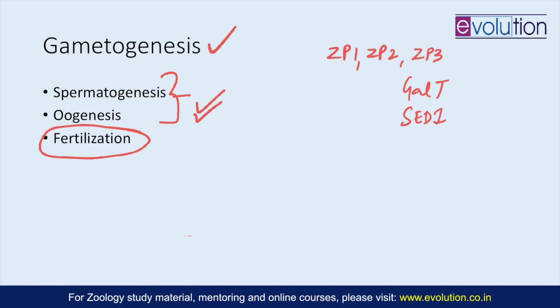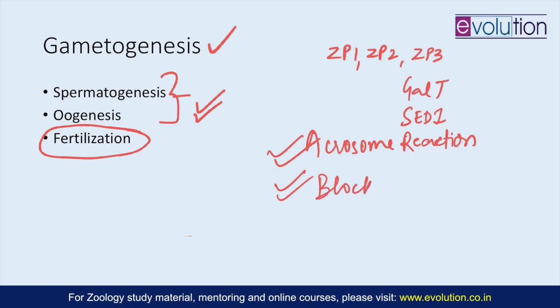And further, how all these are involved in calcium mediated exocytosis of the acrosome vesicle, and then you come to the acrosome reaction and then penetration. So this is also a very important topic. Then the other important topic under fertilization is blocks of polyspermy, because only one sperm is able to fertilize the ovum.